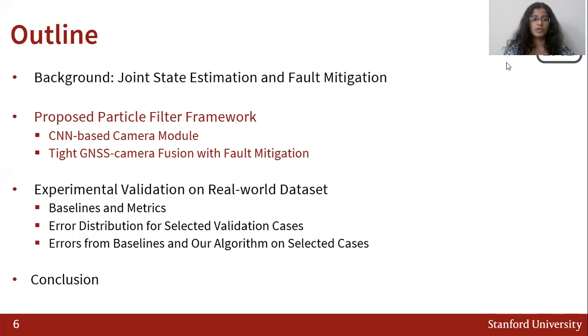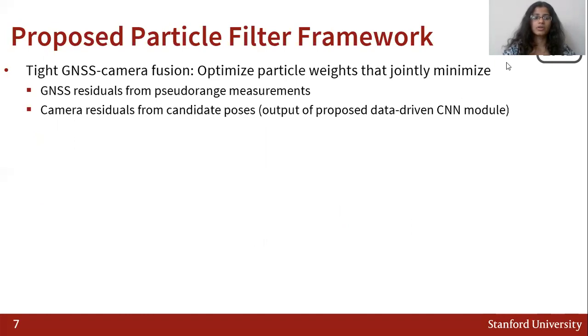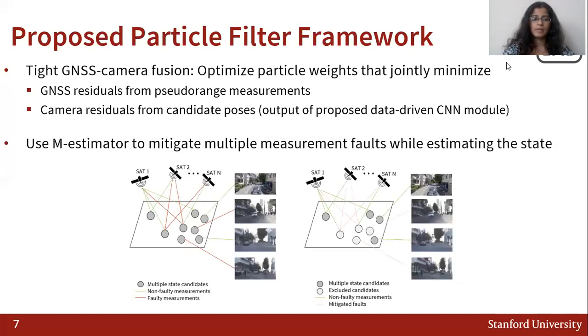Next, I'll describe the overarching framework and the two main modules. The framework achieves tight GNSS-Camera Fusion, whereby we optimize the particle weights that jointly minimize both the GNSS residuals from pseudorange measurements and the camera residuals from candidate poses. Here, candidate poses refer to the output of the proposed data-driven CNN module. Then, within the optimization objective, we use an M estimator to mitigate multiple measurement faults simultaneously while estimating the state.